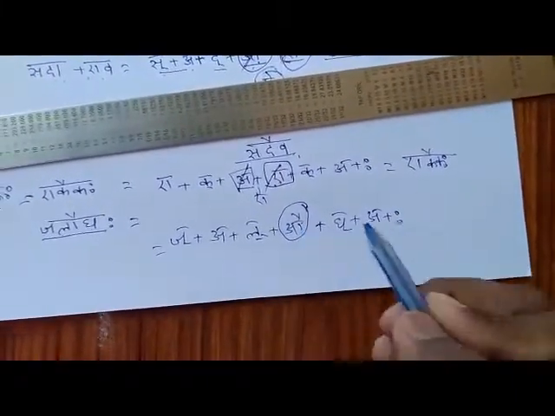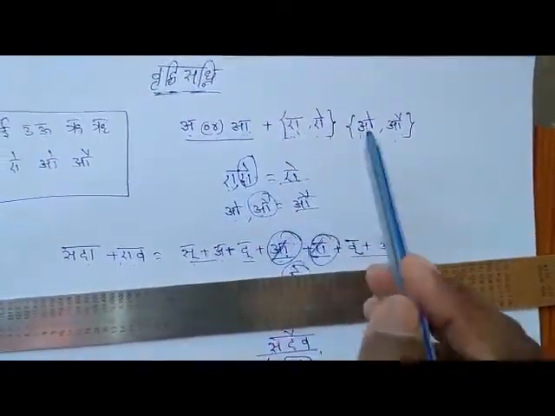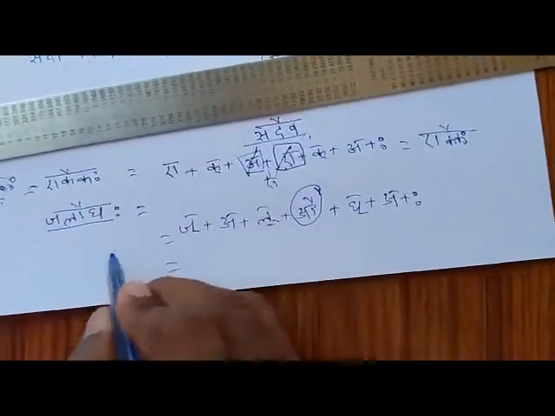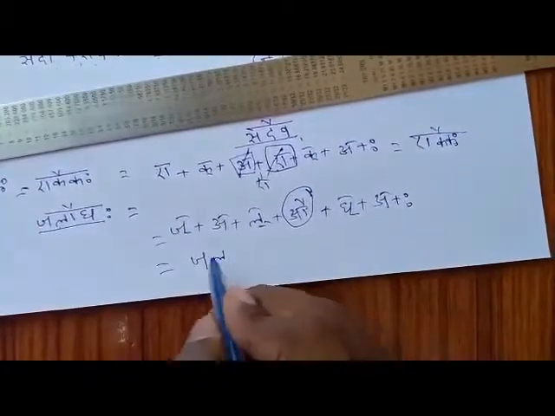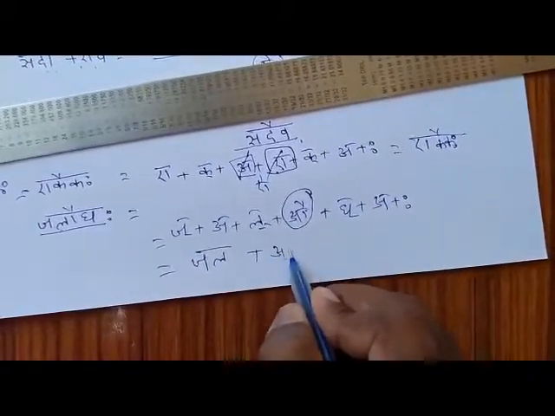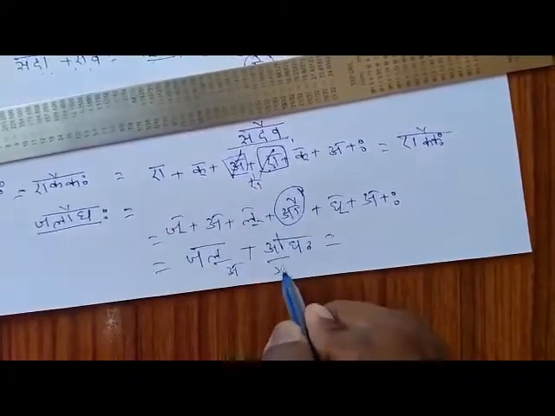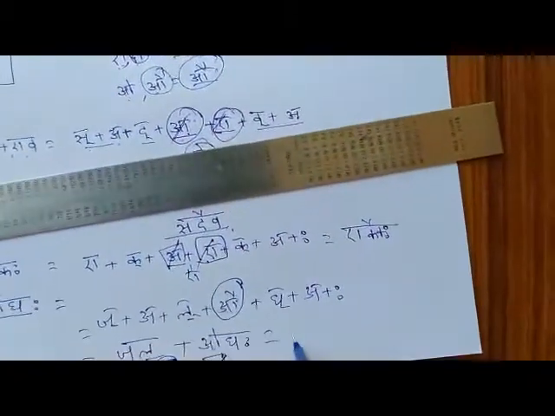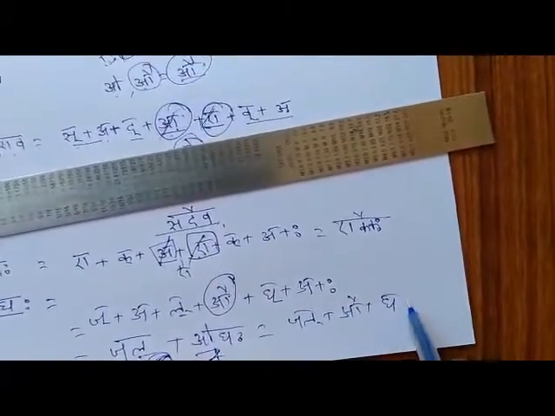When O will take place, the first word should end with either A or Aa. Next, the second word should start with either O or Au. So in that manner you have to go. Now what is the shabda? Jala shabda. Jal shabda won't be there, so that's why it must be Jala shabda. And the second word Ogaha. So the first word is ending with A, the second word is starting with O. So instead of these two, Au will take place. Jal plus Au plus Gaha.